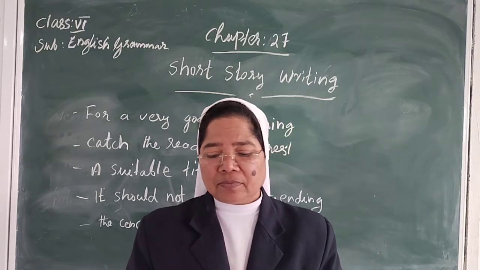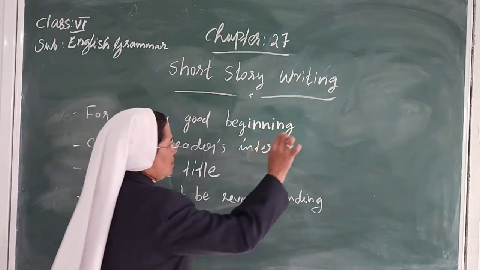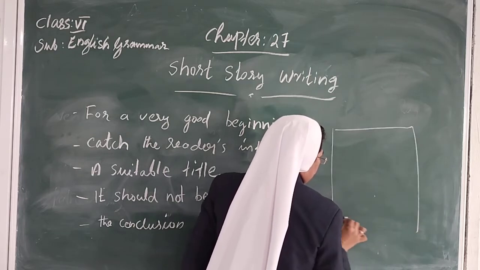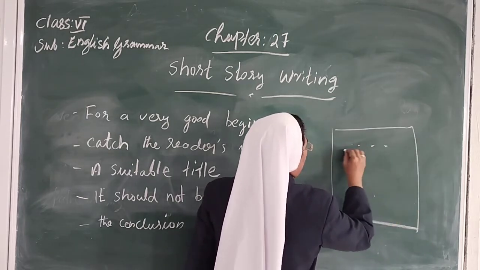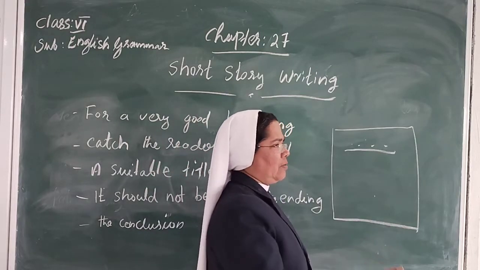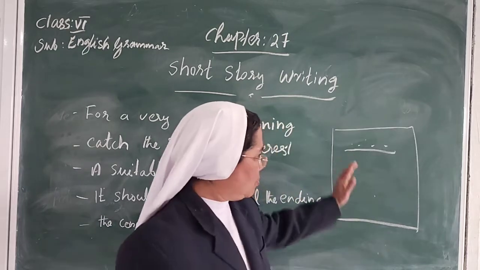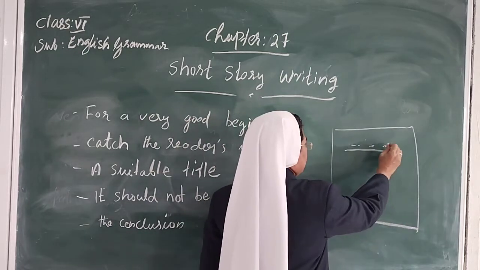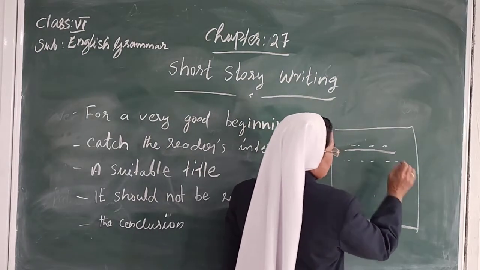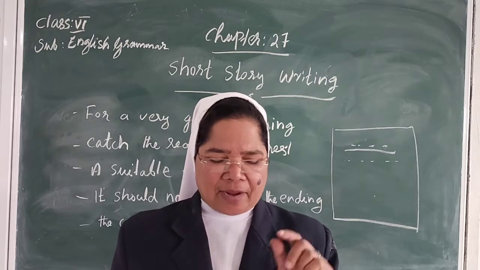And also a suitable title. When you write a short story, you have to write the title first. What is a title? The first thing is a title, for example, The Dog, or anything. Whatever the story is, the title should match. First we have to write the title. Then after that you start the first line, okay? Then start the story with an interesting line.